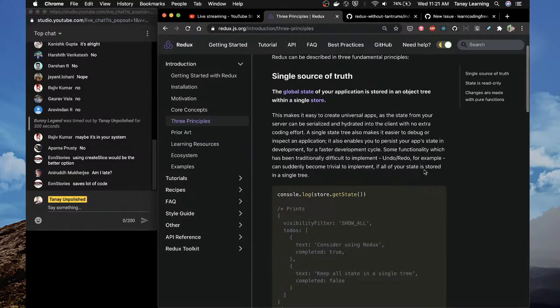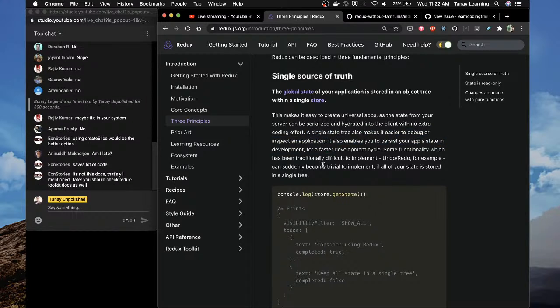Yes, when Redux gained popularity, it gained popularity because you would have one state. So it makes it easy to create a universal app, which can be serialized and hydrated into the client with no extra coding effort. This is tough to explain right now. Basically, when you have an isomorphic app, wherein you do React rendering on the server, it's easy because you have all the state in hand, so you can rehydrate it very easily on the client. Easier to debug or inspect an application. True.